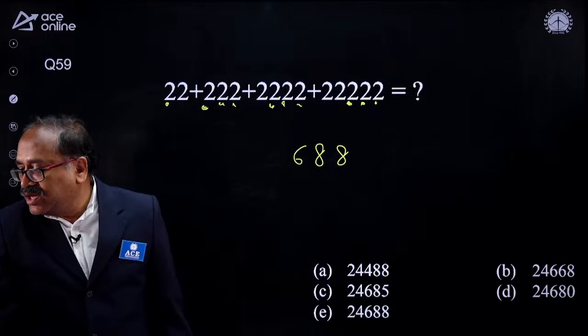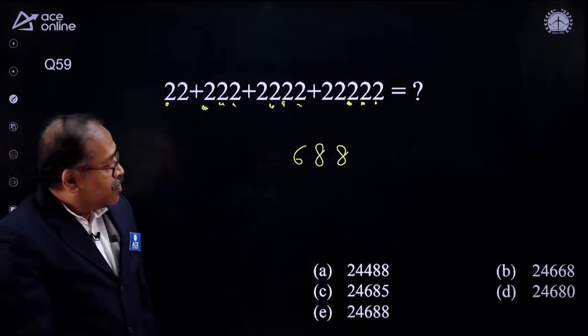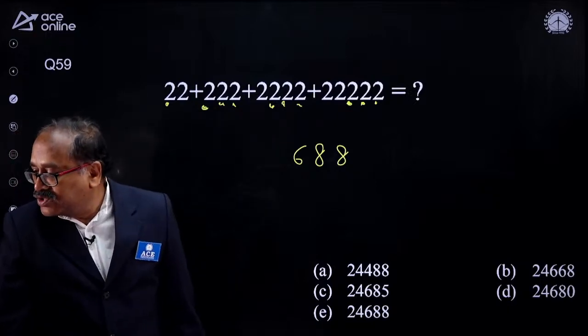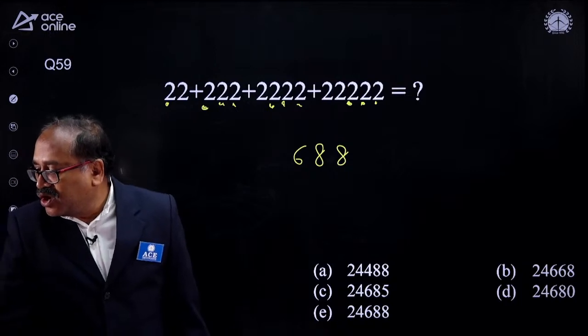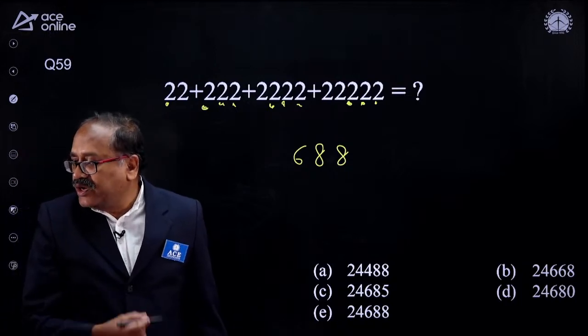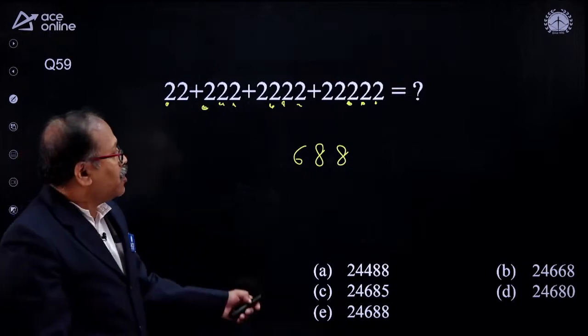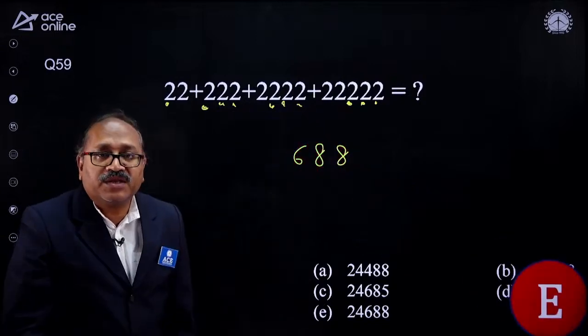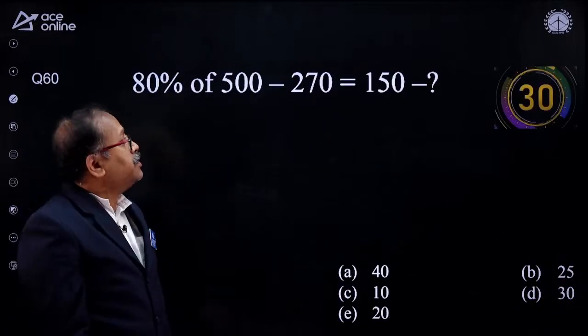Subba Reddy is saying option E. Finish this one. Option E. Pawan says option E. Just check your speed. I am not answering this question. Sarath Pawar, option E. That's right, sir. Option E. Moving to the next question here.